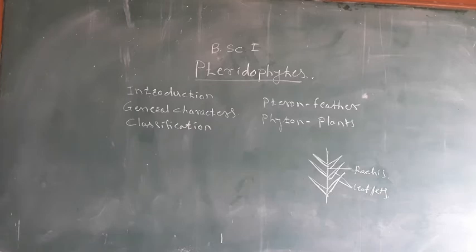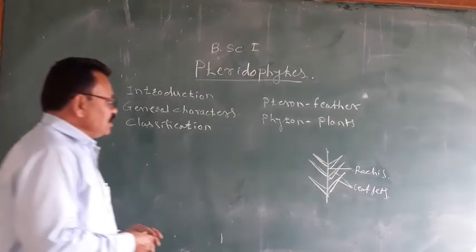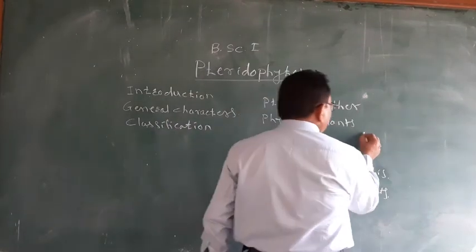The pteridophytes are plants which show feather-like leaves, and they represent the sporophytic phase. The pteridophytes are included in the cryptogams.